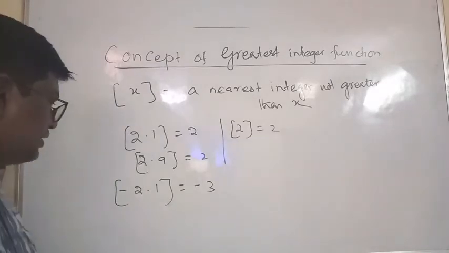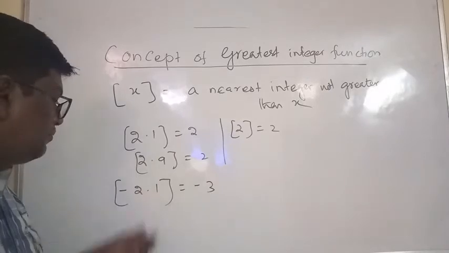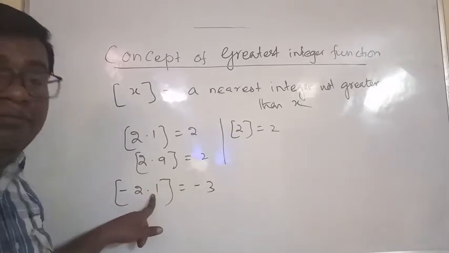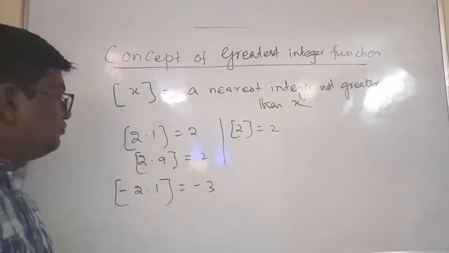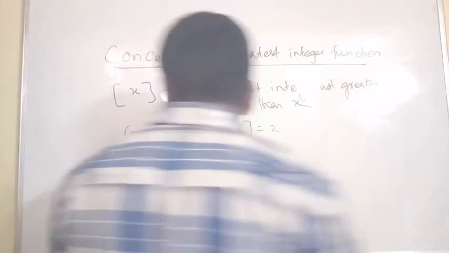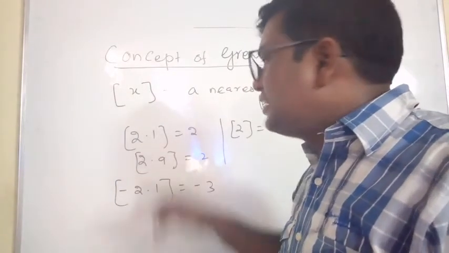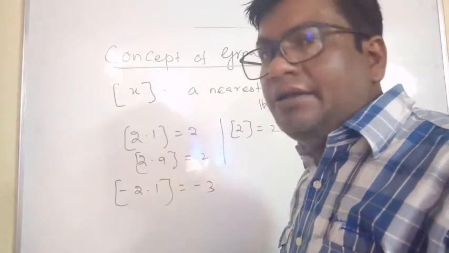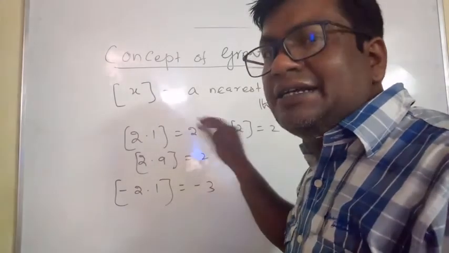For the greatest integer of minus 2.1, the nearest integer which is less than minus 2.1 is obviously minus 3. From the above example we conclude that if the number inside the bracket is positive, then the answer is the integer part.